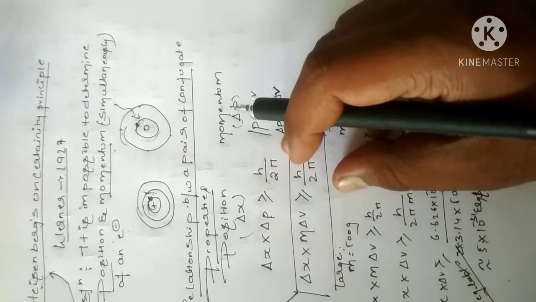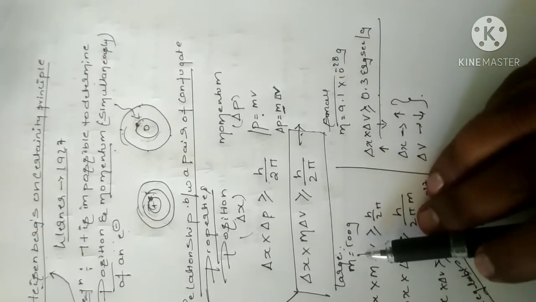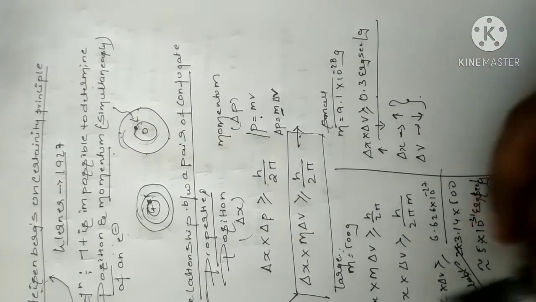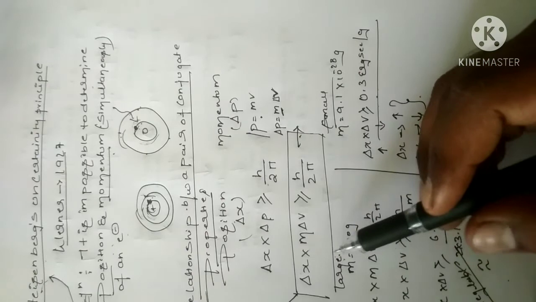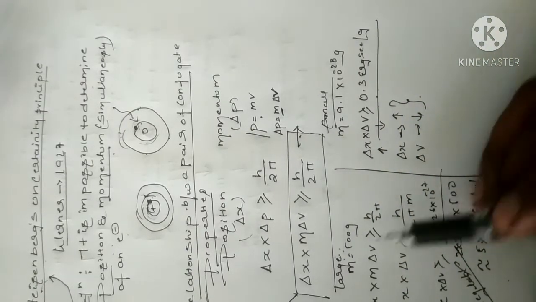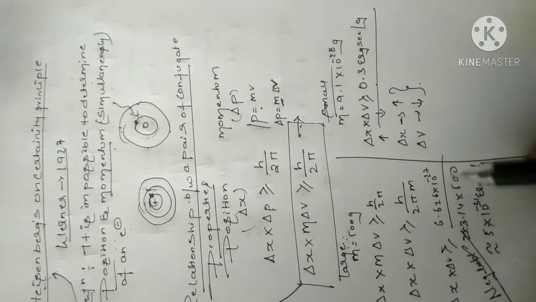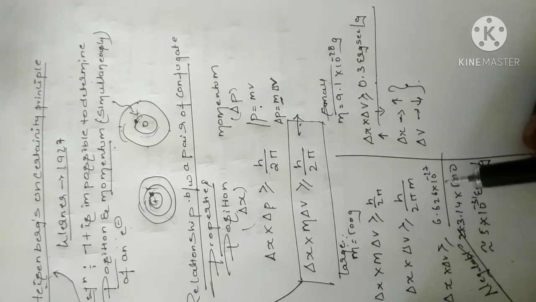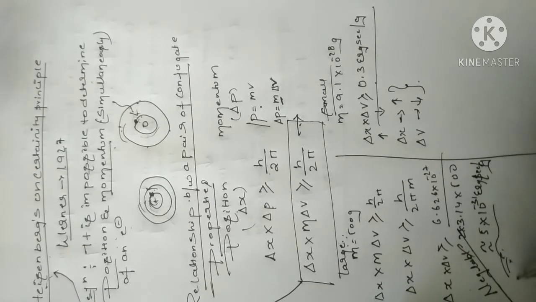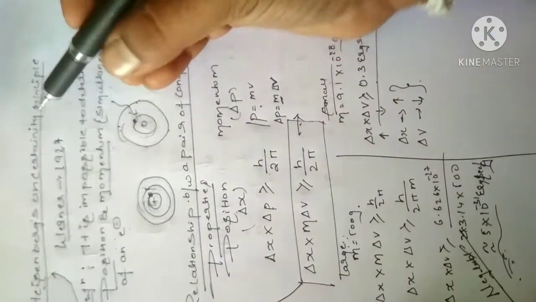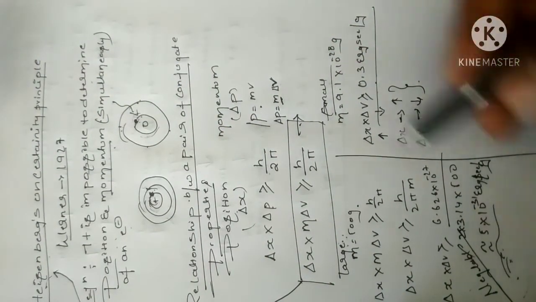Similarly, now we talk about taking a large mass and a small mass. Take a stone with a mass of 500, and an electron with mass 9.1. If a large mass is taken, the Heisenberg effect is negligible. If we substitute mass 500 into the equation, delta x into delta v is 6.626 into 10 to the power of minus 27 divided by 3.14 into 500, approximately 5 into 10 to the power of minus 34 erg second per gram. It is negligible. If we take a large mass, the Heisenberg principle says it is negligible. When we come to a small mass, it is considered.